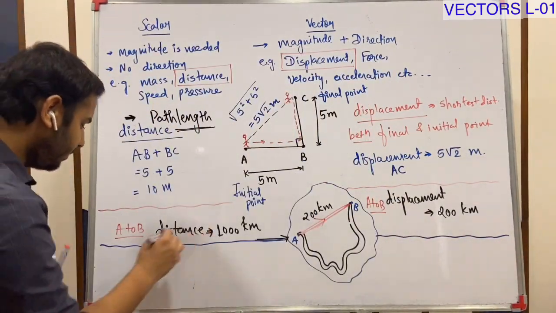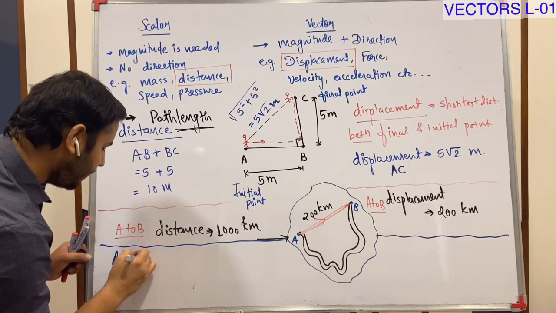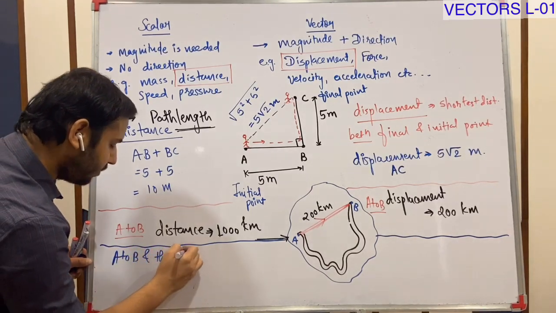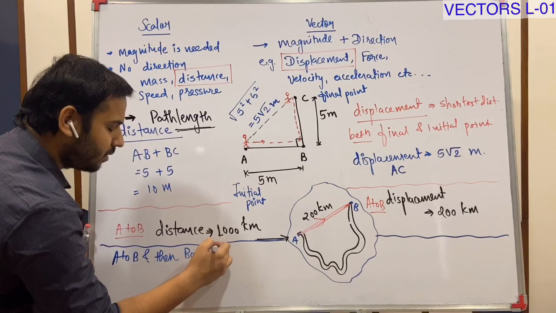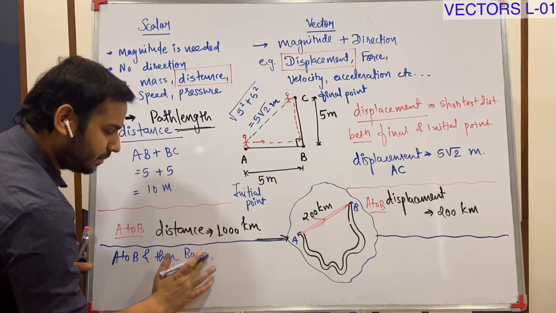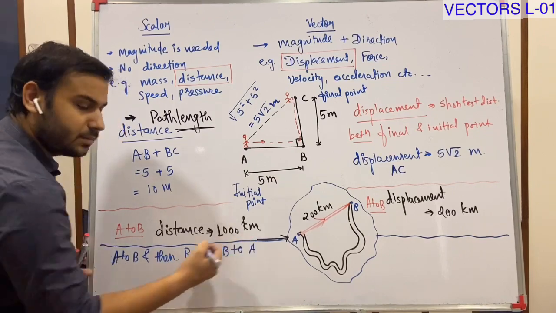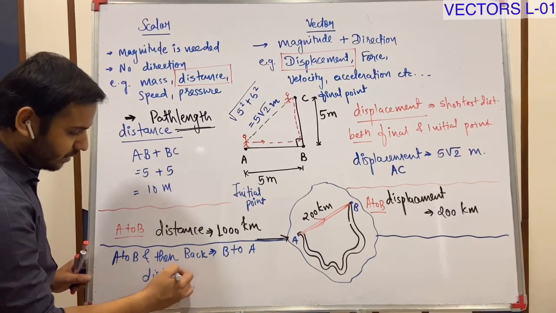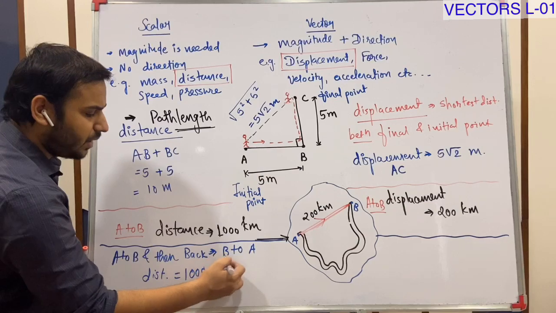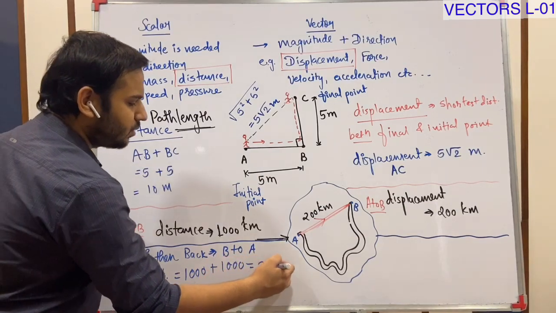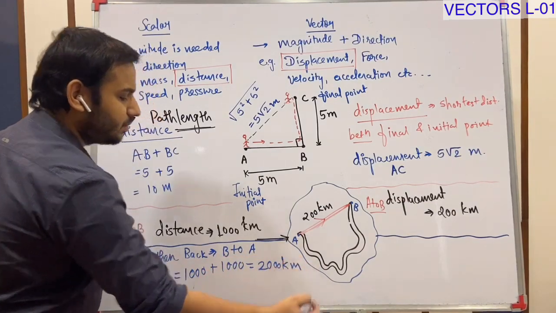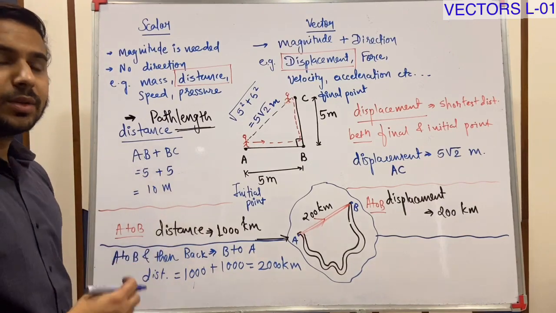Now, one more question. Person is moving from A to B and then back B to A. Distance is 1000 plus 1000 is 2000 kilometer. Okay, distance is what? 2000 kilometer.